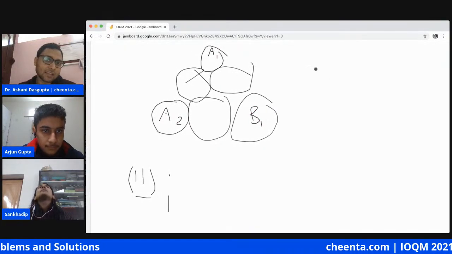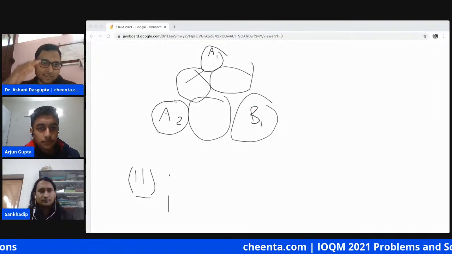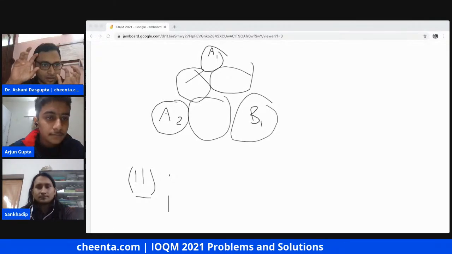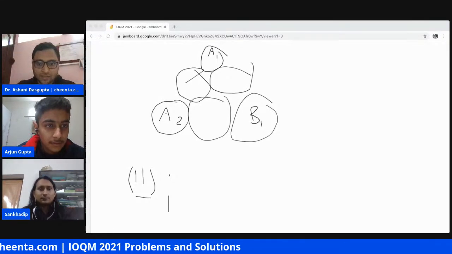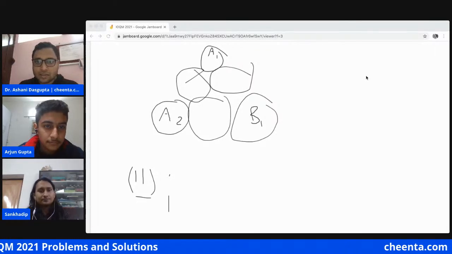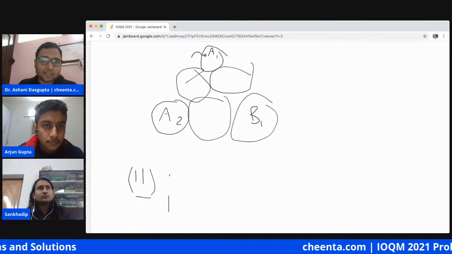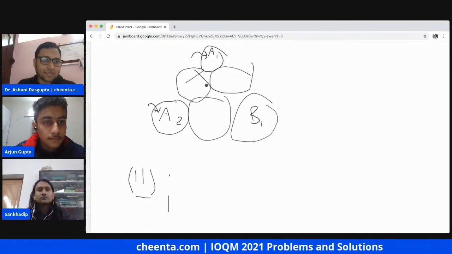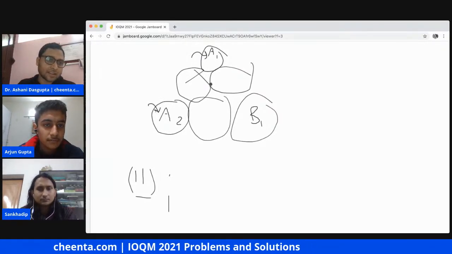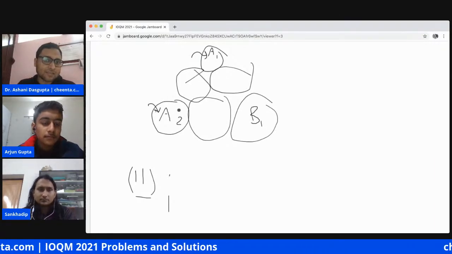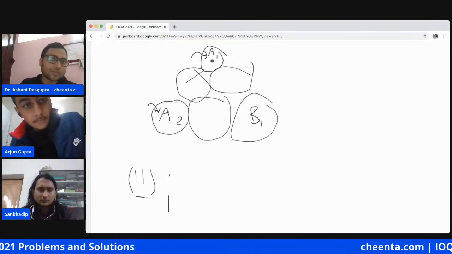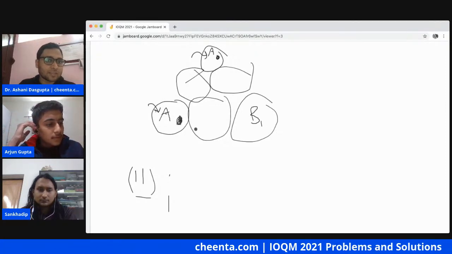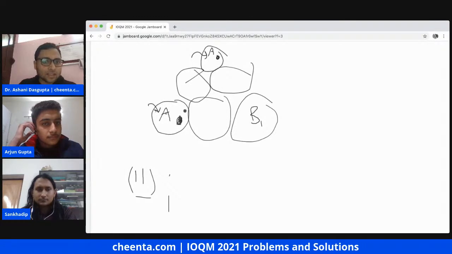So you are saying the second case is that two of the vertices will have the same color. Of course, that's the only other case. So let's suppose these two vertices have the same color. It doesn't matter, you can just rotate it and get it. It also doesn't matter which one is A1 and which one is A2, because by reflection they will be the same. So I'll just say both are A's.